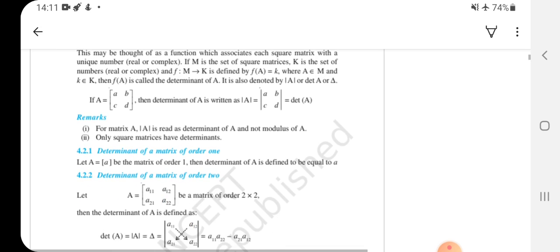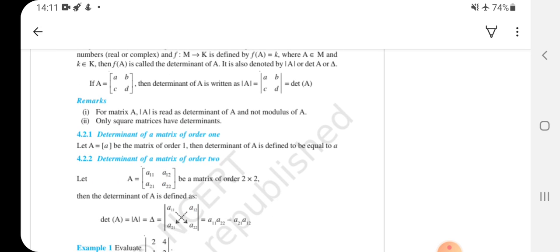So let us now find how we can obtain the determinant for any type of matrix. First of all, let me find the determinant of a matrix of order 1. So let A equal [a]. Why write aij? Because we have only one element in an order 1 matrix, so we will have only a single element. Let me write it as a. So if A = [a] is of order 1, then the determinant of A is defined to be equal to a.